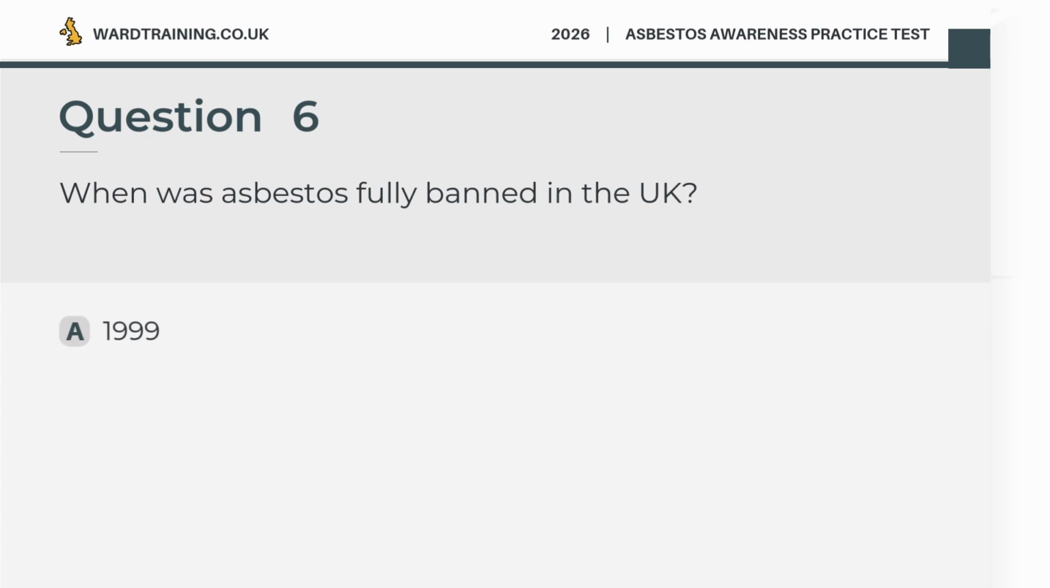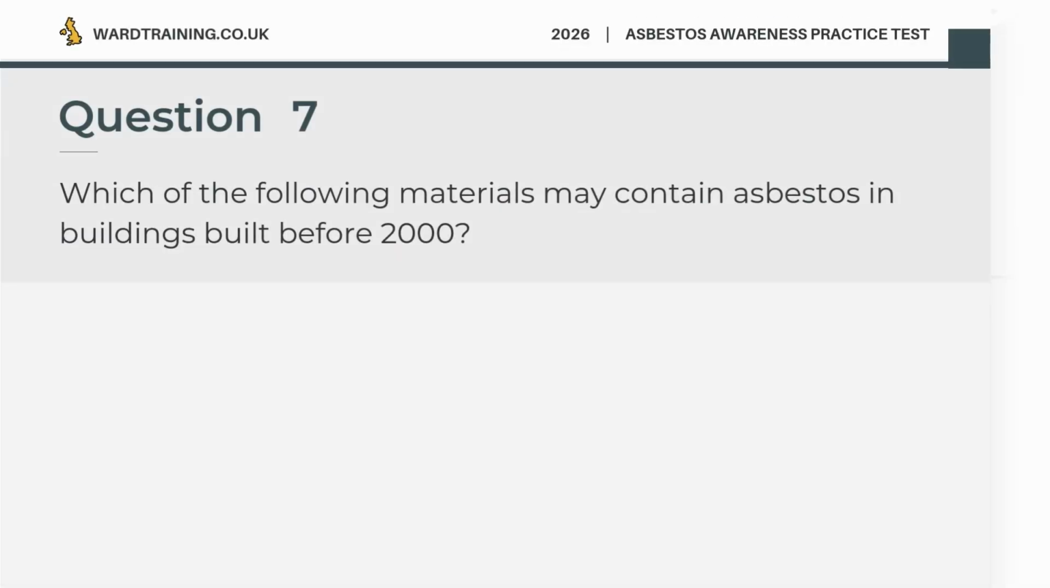Question 6. When was asbestos fully banned in the UK? A. 1999. B. 1995. C. 1985. D. 2005. The correct answer is A. 1999.